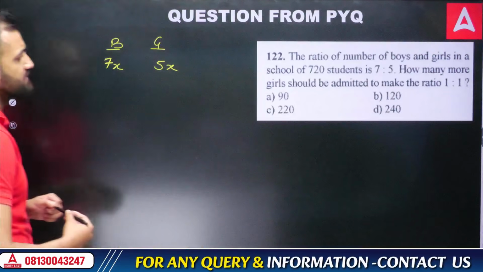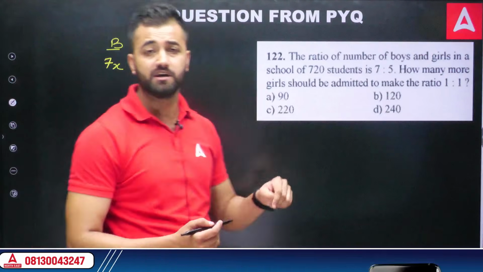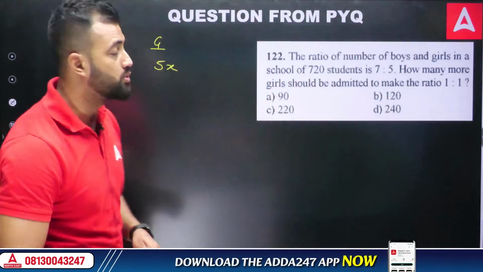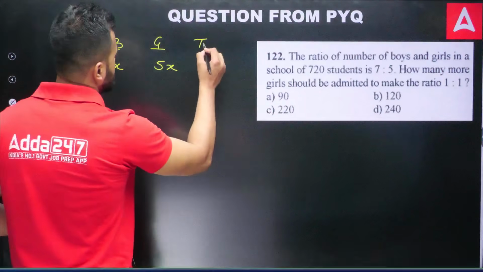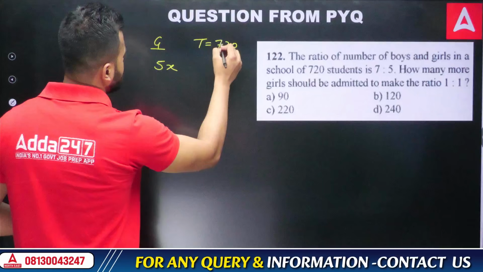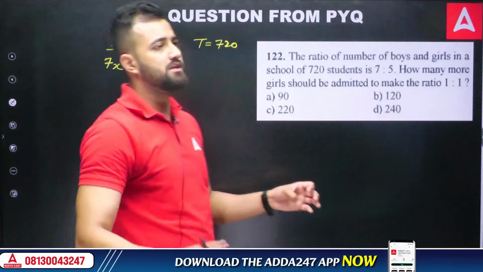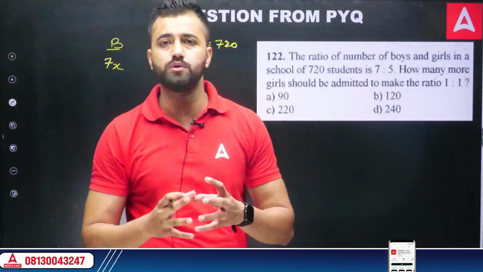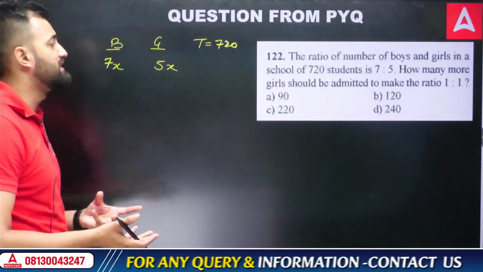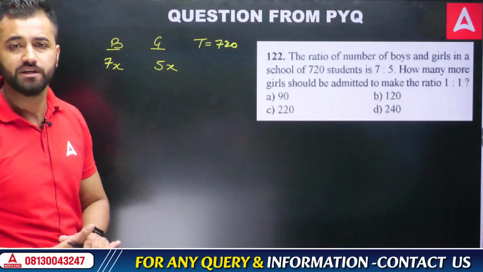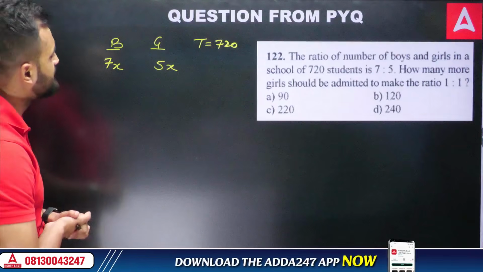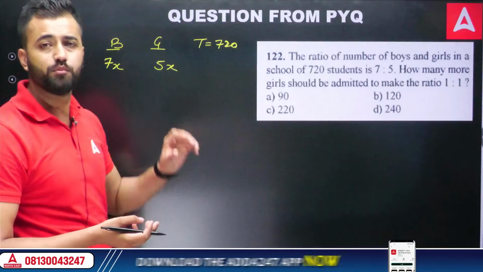Okay, and also they have given us that in this particular school there are 720 students. This is the total students. Okay, total 720 students are there. Now if I tell you that total students are 720, that means what? That means that the number of boys and girls included, the total students, is 720. So I can say that if I wanted to find how many boys and girls are there,